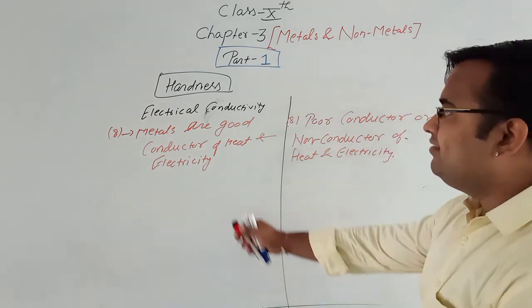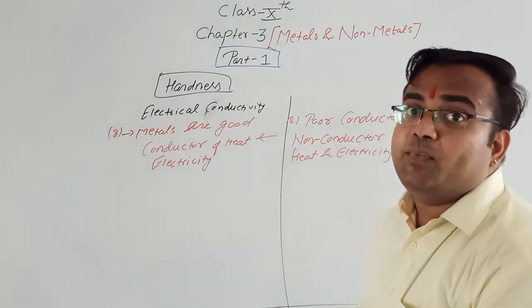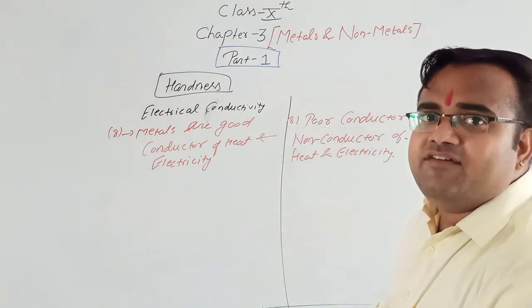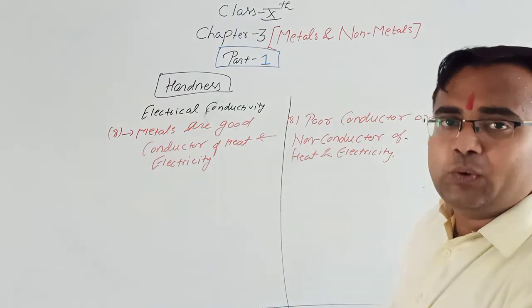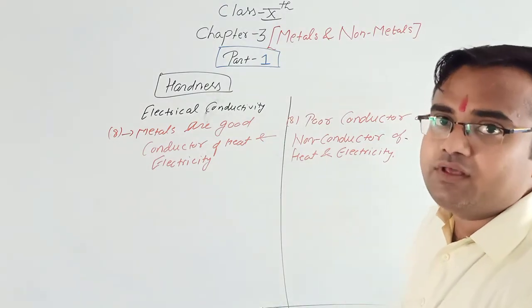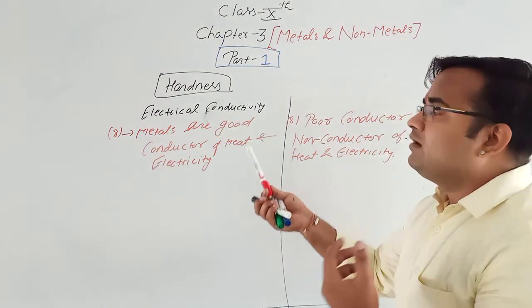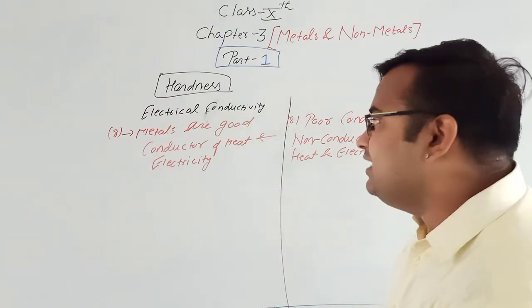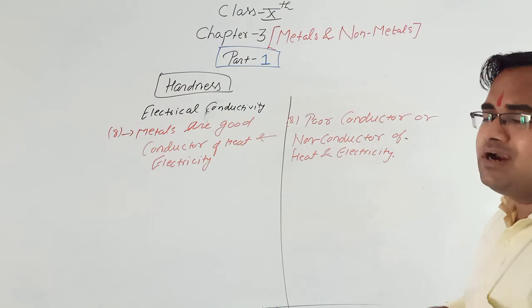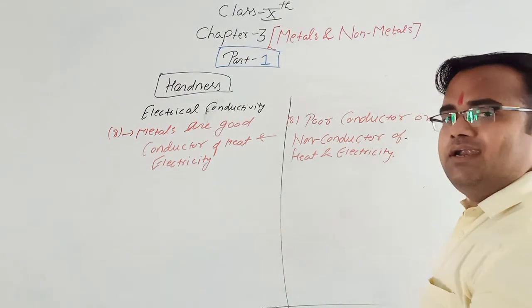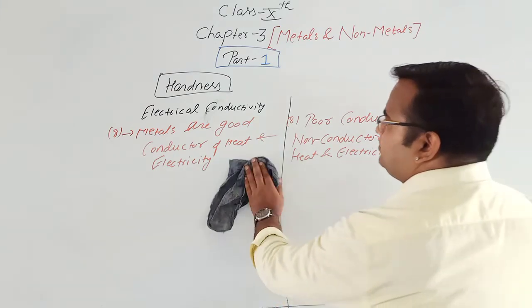Clear? Metals are good conductors of heat and electricity because of delocalized electrons. Metals have thousands and millions of delocalized electrons, that means free electrons. Due to these free electrons, metals can conduct electricity and heat. Non-metals are poor conductors of heat and electricity.